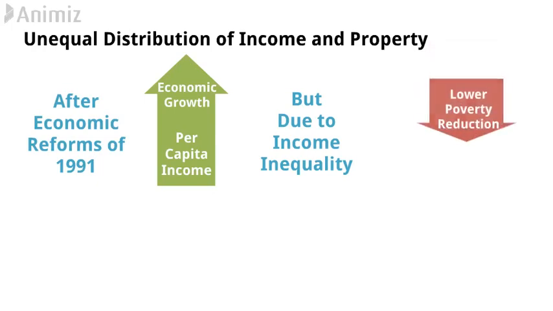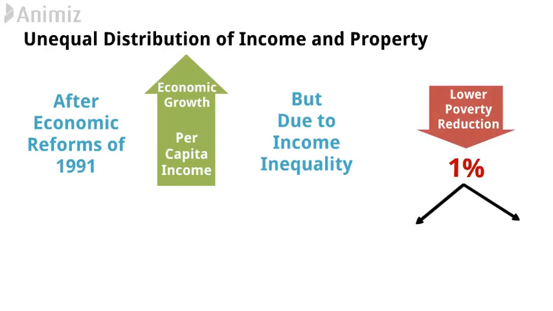According to an income survey, 1% of the total population had 9% of the income of the whole country in 1998. I repeat, in 1998, 1% of the total population had 9% of the income. Whereas in 2012, it increased to 12.6%.